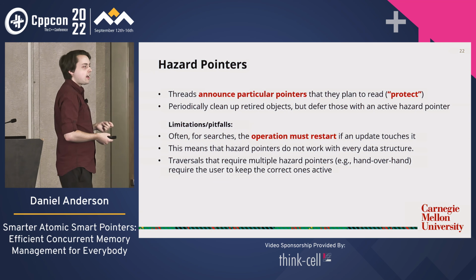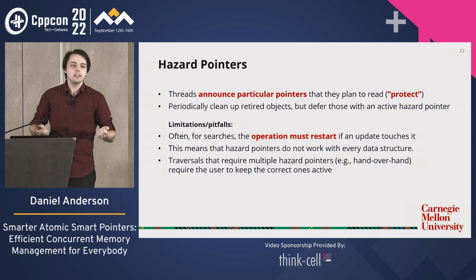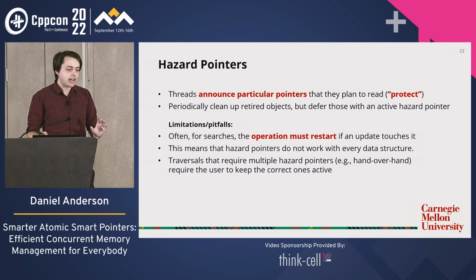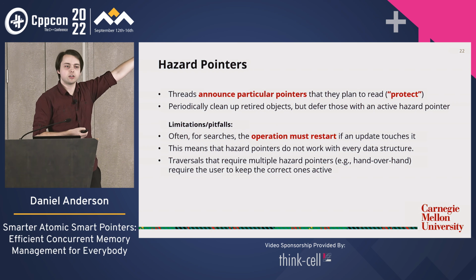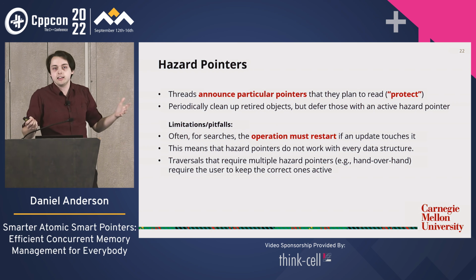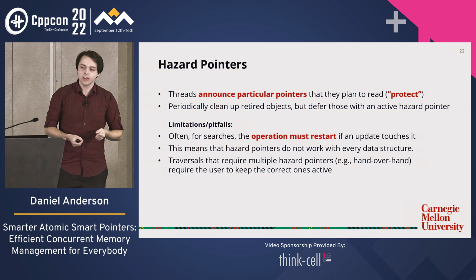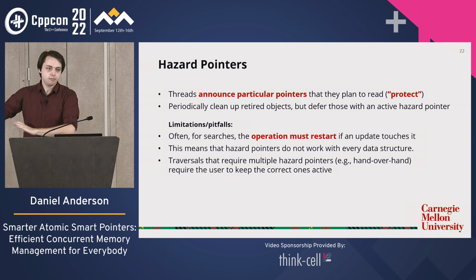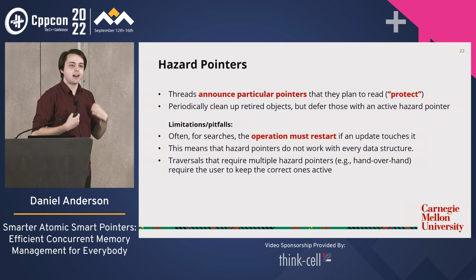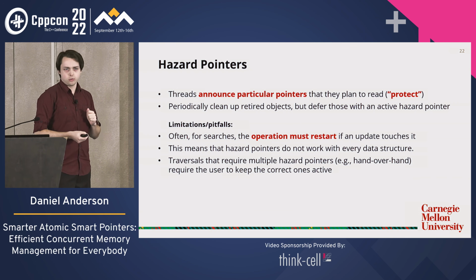Okay? And then other threads, when they want to do cleanup, when they want to delete things that have been retired, they have to first check whether the thing they're trying to delete is written on this global list of stuff they are not allowed to delete. And if it is, they have to defer it and try again later. Okay? So that's hazard pointers in a nutshell. I mean, there's a lot more details than that, but for the purposes of this talk, that is a high-level overview of hazard pointers.